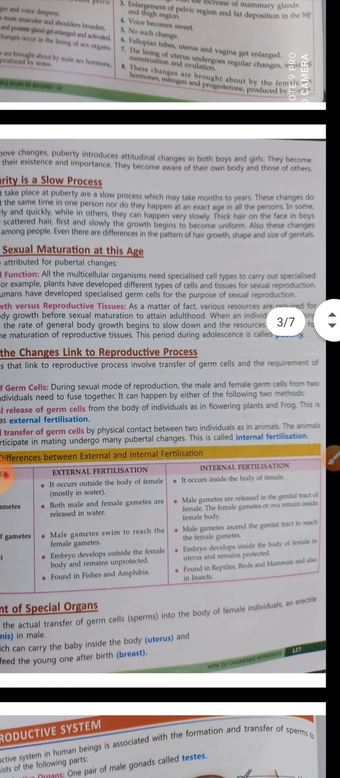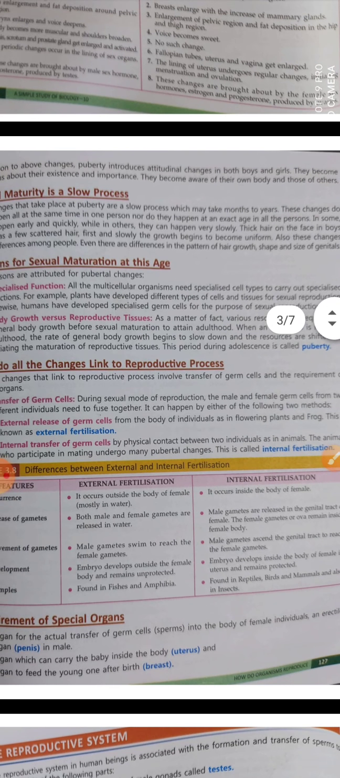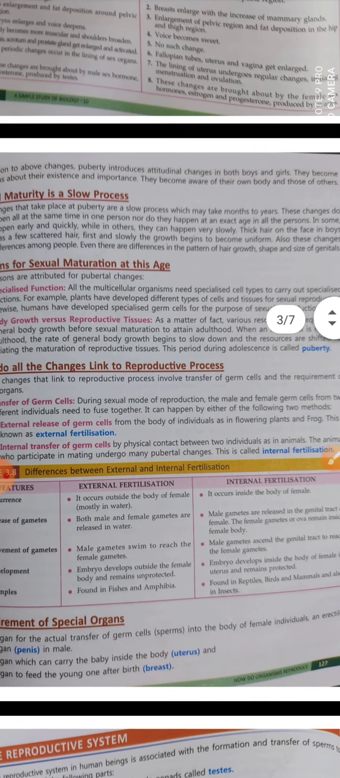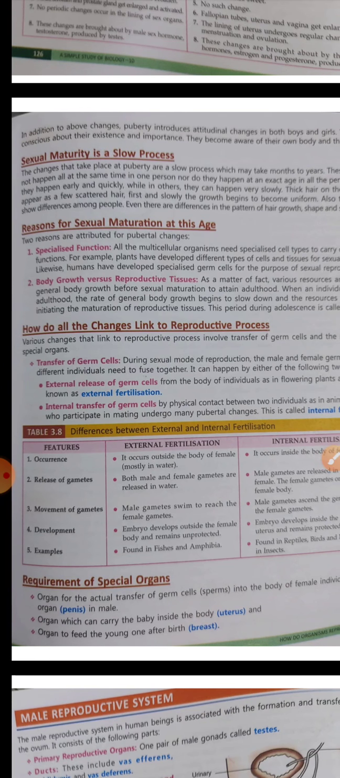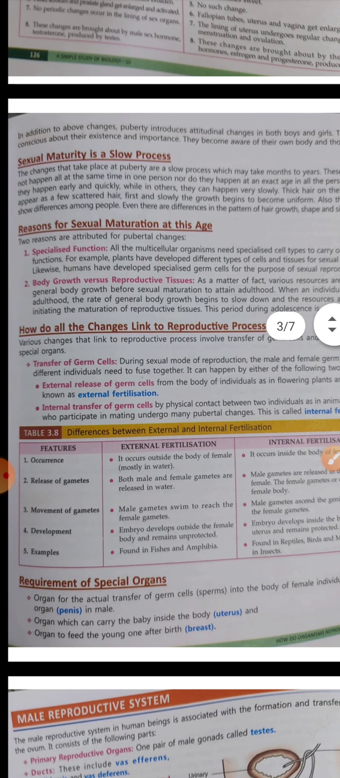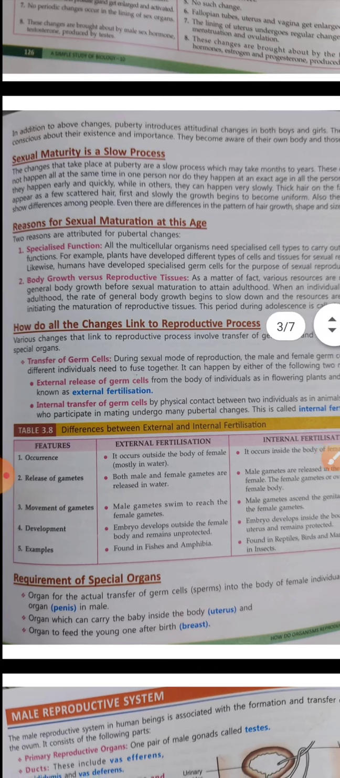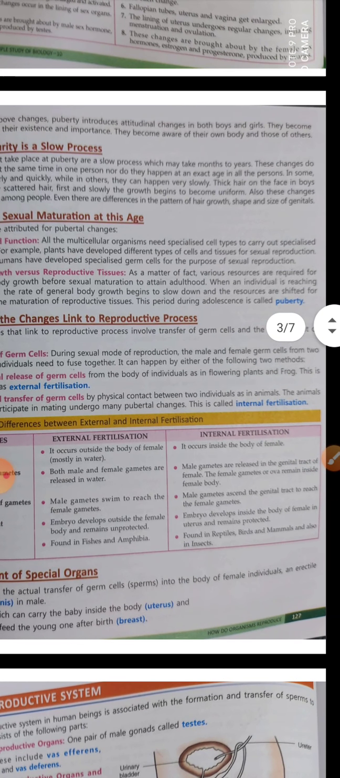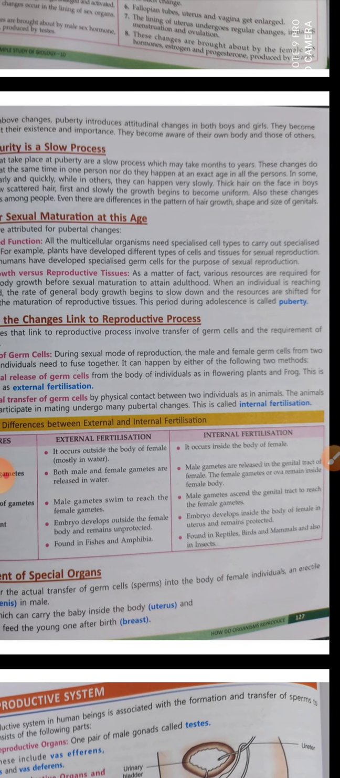Now these changes do not happen all at the same time in one person, nor do they happen at an exact age. From person to person it differs, right? In some they happen early and quickly, while in others they may happen a little late and a little more slowly. Thick hair on the face in boys appears as a few scattered hair first. Initially it starts like that, and then you will see that slowly the growth becomes more uniform, and these changes show differences among people. There are even differences in the pattern of hair growth, shape and size of the genitals.